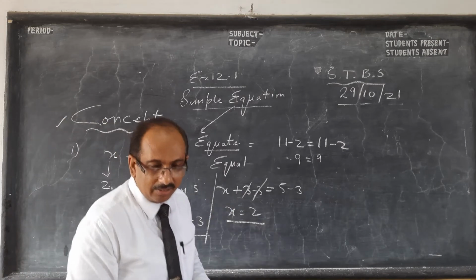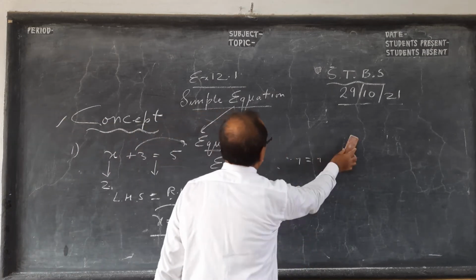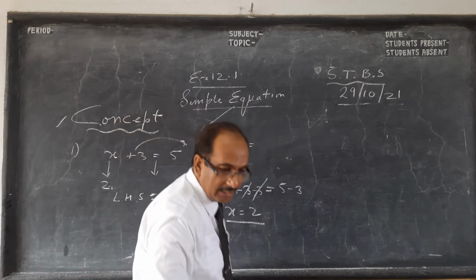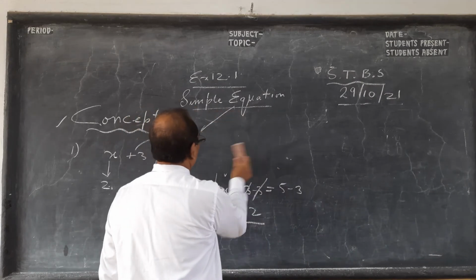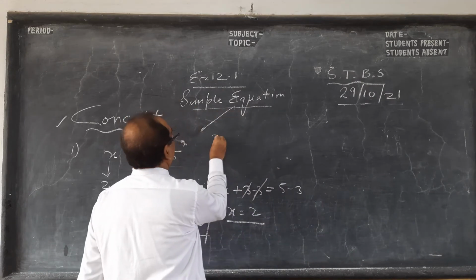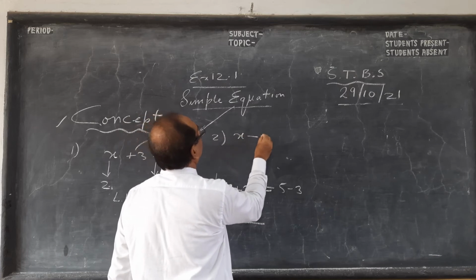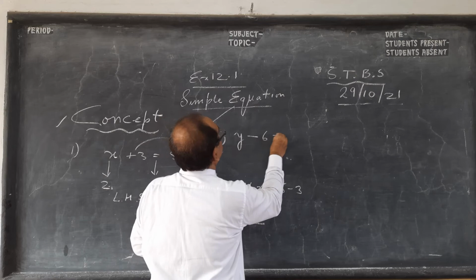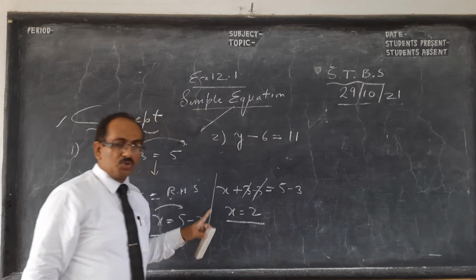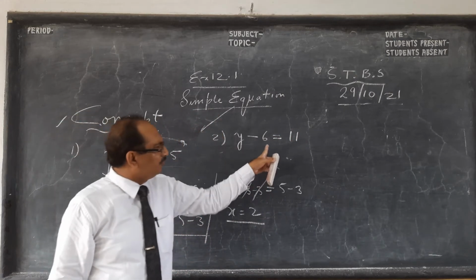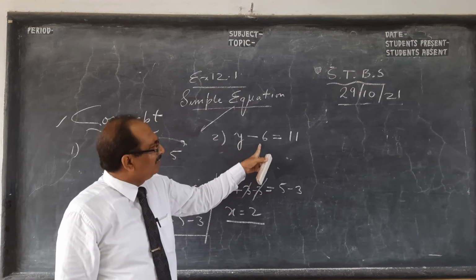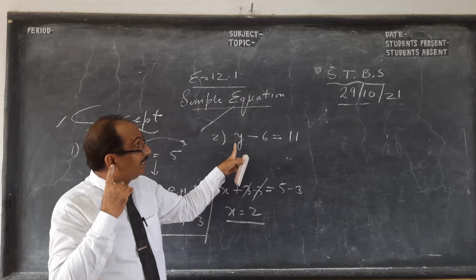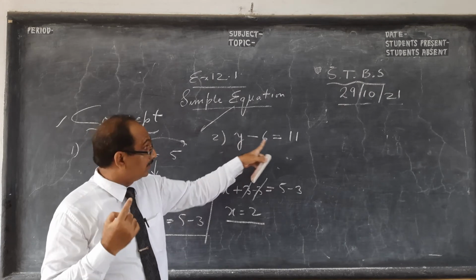Second thing, then I'll go to the third and fourth. The second axiom of Euclid: suppose y minus 6 is 11. We have to solve for y. Just imagine in your mind, what minus 6 will give you 11? It will come to your mind, 17. It should be 17 minus 6.